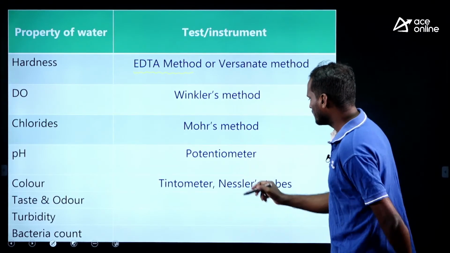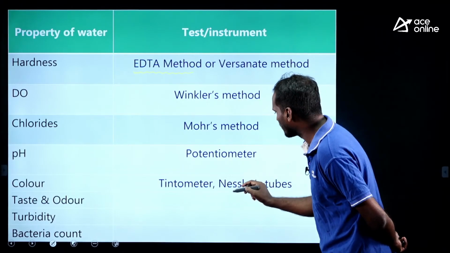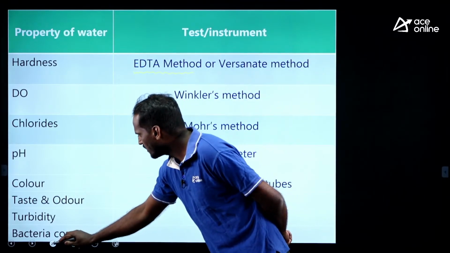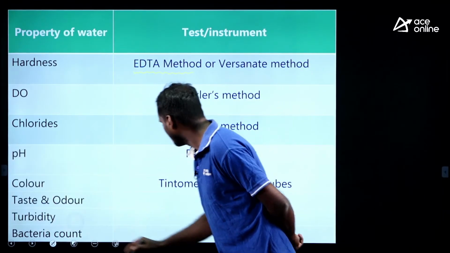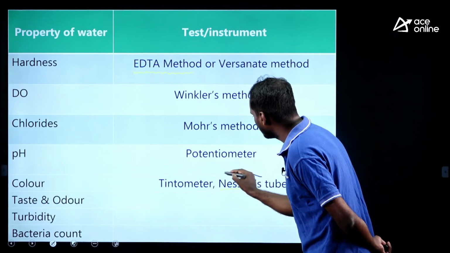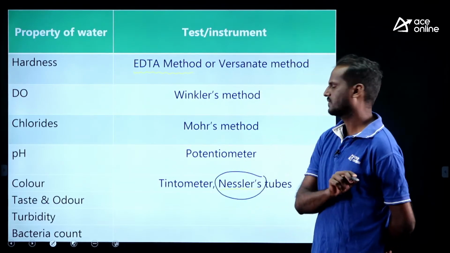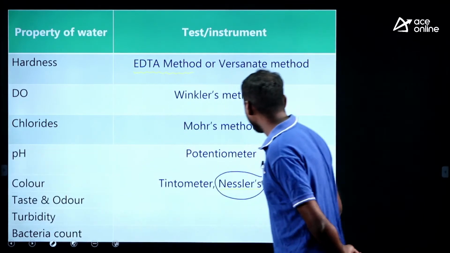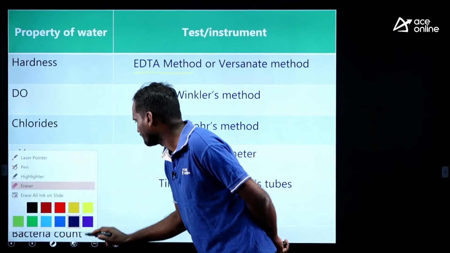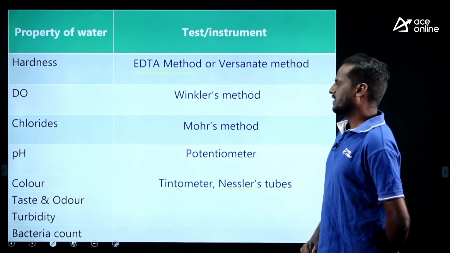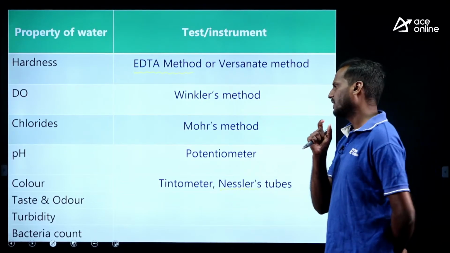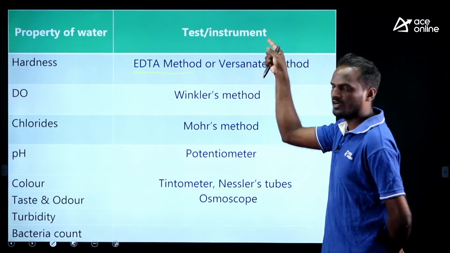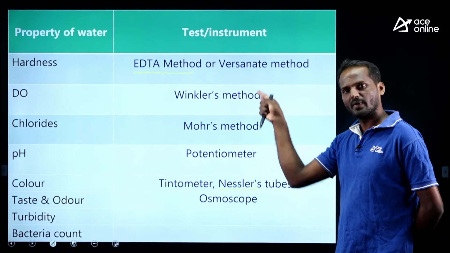Tintometer. Sometimes they may ask you Nessler tubes. Remember this: Nessler tubes are used to measure color of water. Okay. What about taste and odor? Taste and odor can be determined by an instrument called osmoscope. Very, very important water quality parameters and the methods of measurement.